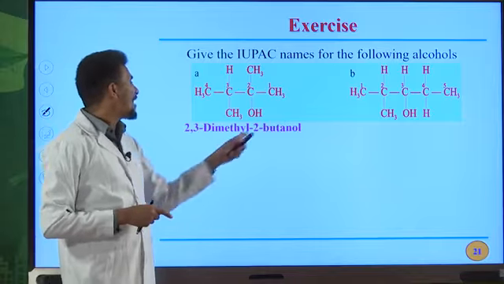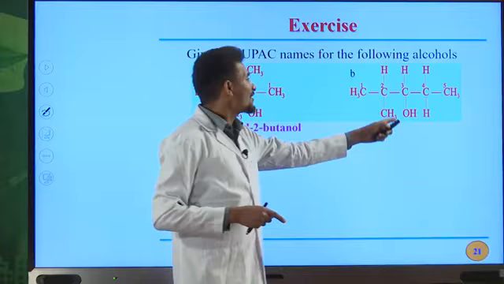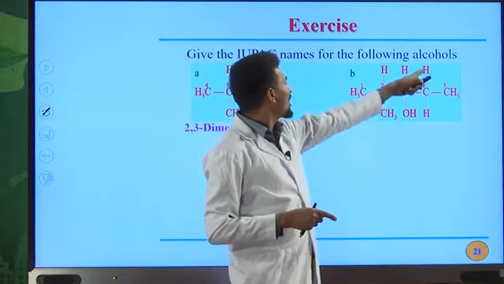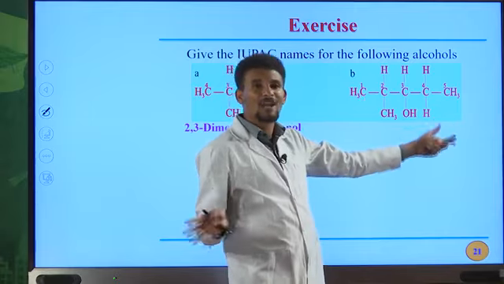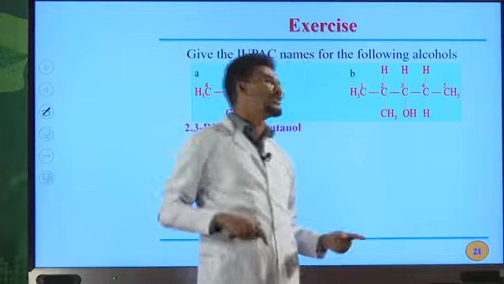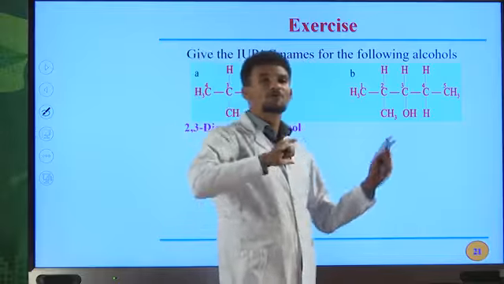2,3 dimethyl 2-butanol. In this case, we have OH on the third position. But this is hydrogen, hydrogen, hydrogen, hydrogen. These are not side chains. There are no substituents. Hydrogen atoms cannot be considered as substituents or side chains.